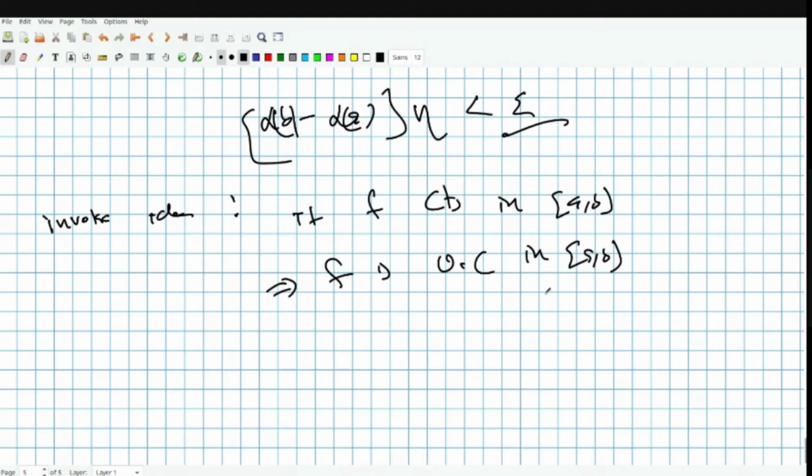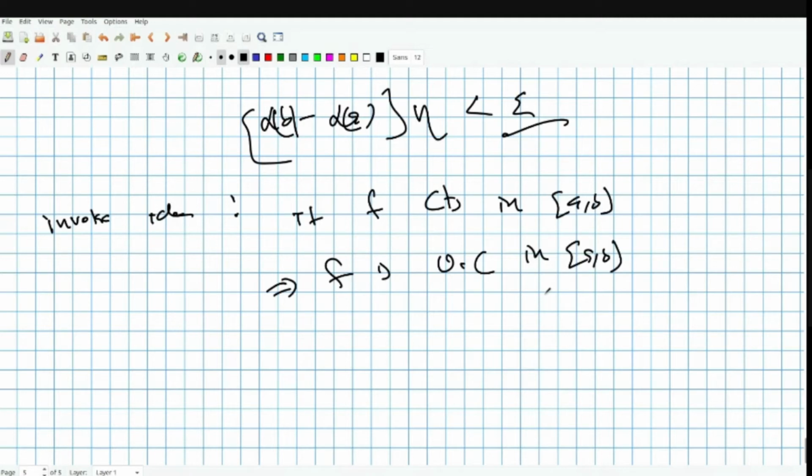If it is just continuity, the choice of delta around a point actually depends on the point, but if it is uniformly continuous, it remains the same.